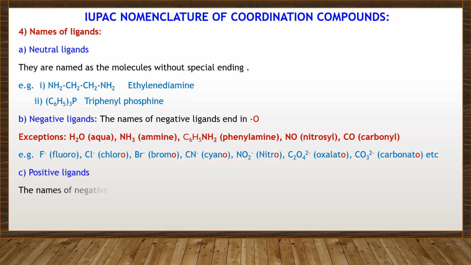Positive ligands. The names of positive ligands end in ium. NO+, nitronium; NH2NH3+, hydrazinium.